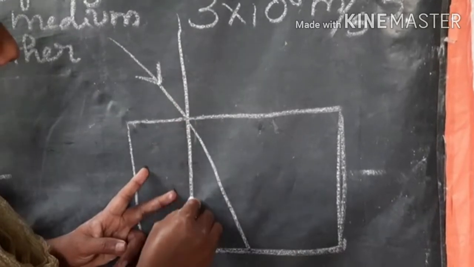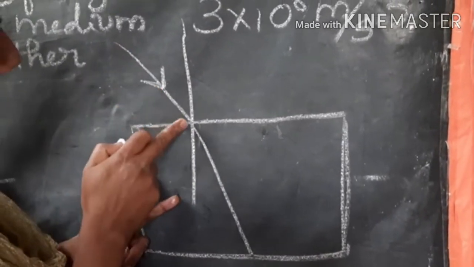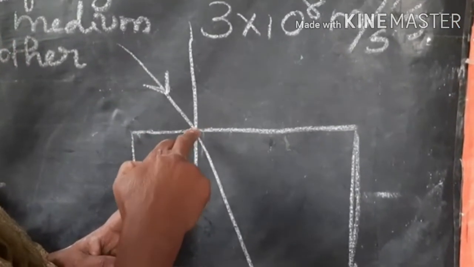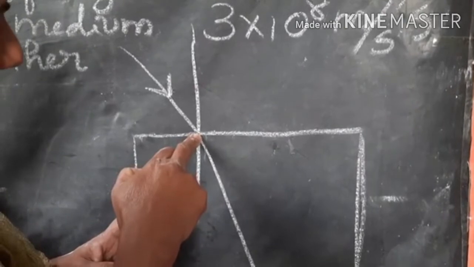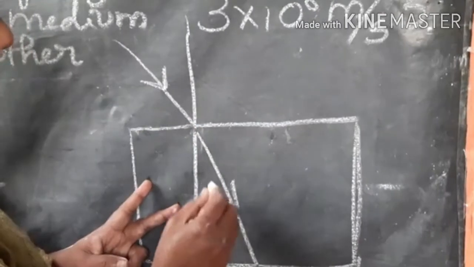look here, it is a normal. It is an incident ray. After falling on the surface of the glass, it is refracted.